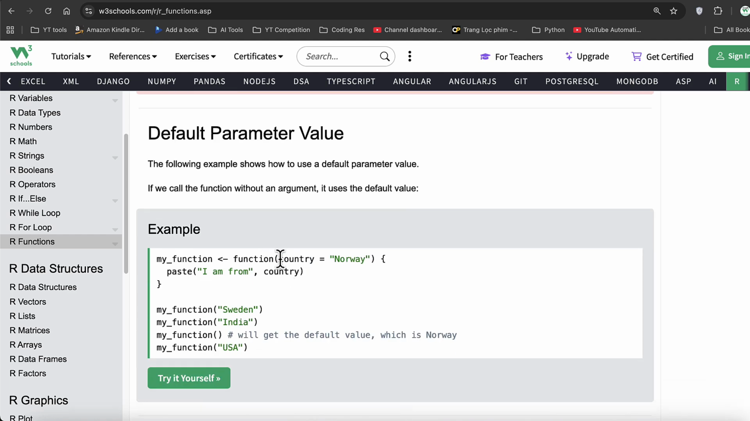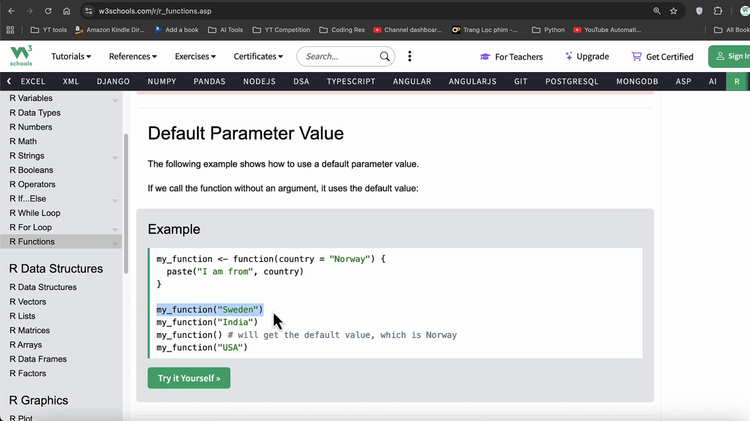To do that, we use country equals Norway. Notice we are using equals here, not the arrow functions, for some strange reason. Technically it should be an arrow because all this time we have been using arrow functions. Anyway, some strange thing happens every time. What we're doing now is we're telling it, hey, listen, I have a country variable with a default value of Norway. Then I paste the value of country here.